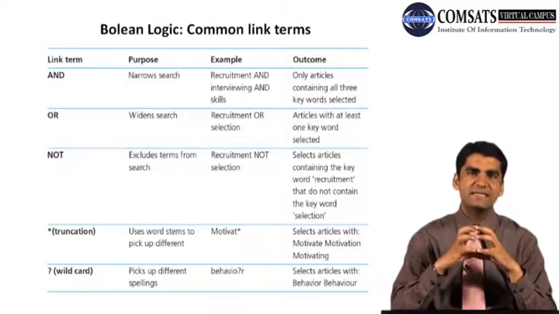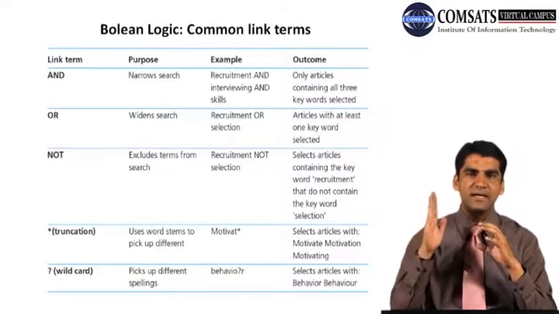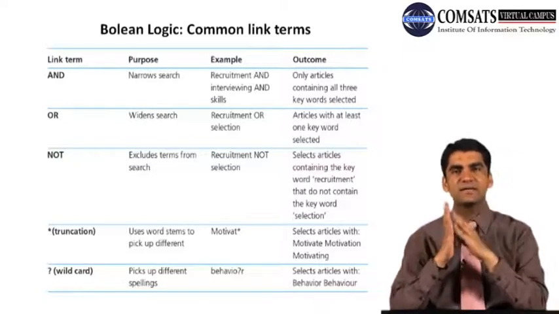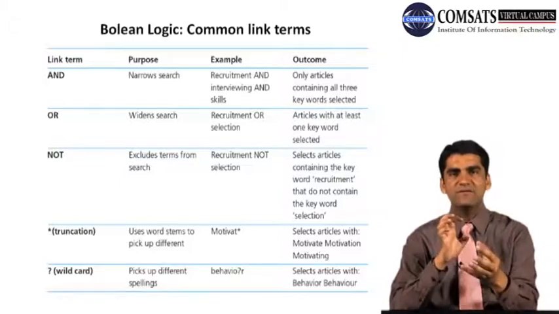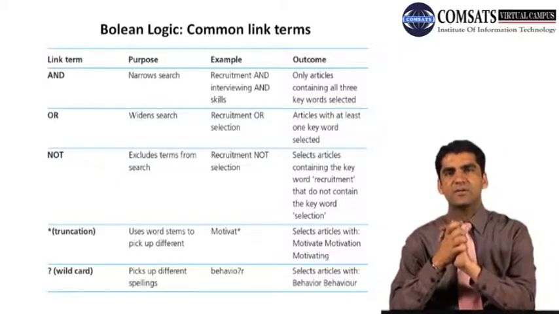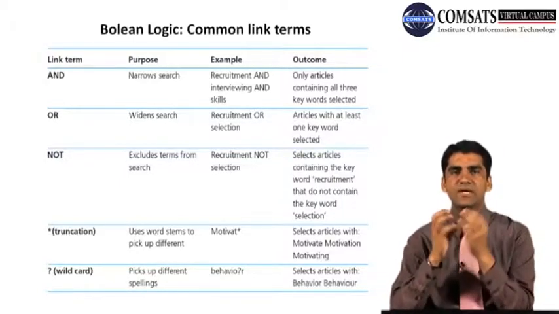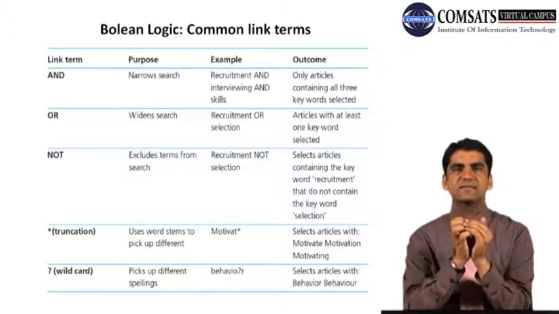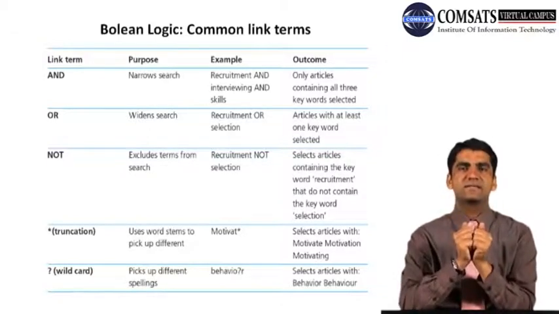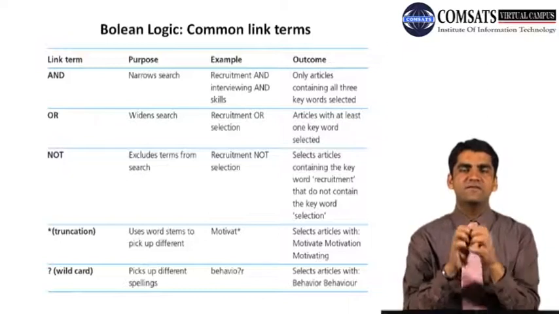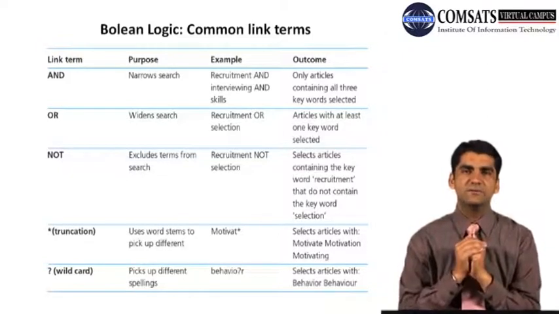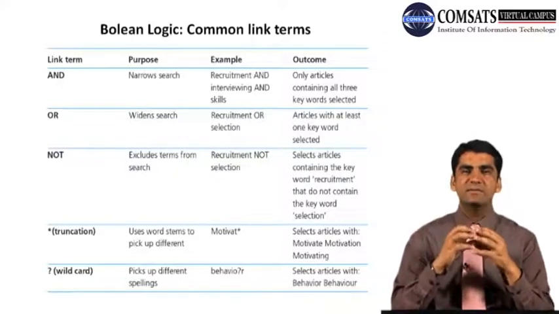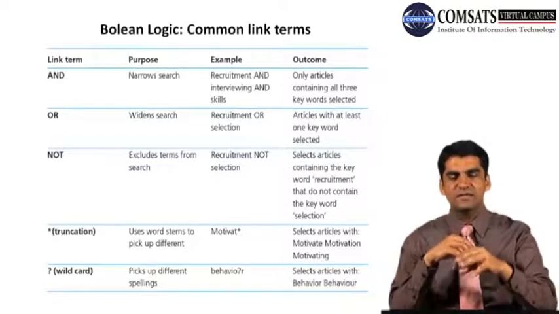It tells the search engine, the database, that you are interested in the literature which actually deals with financial development and economic growth. So it narrows down the search to those literature which have to deal with both financial development and economic growth. So the 'and' term actually narrows down the search.